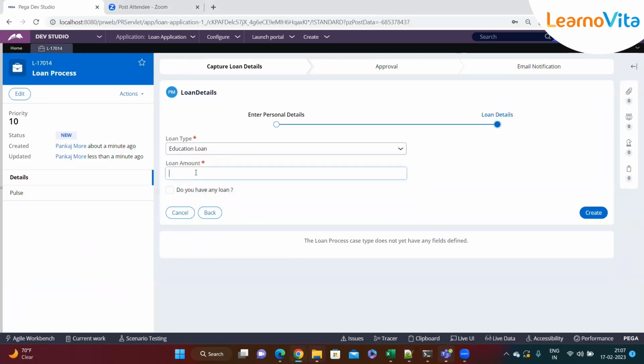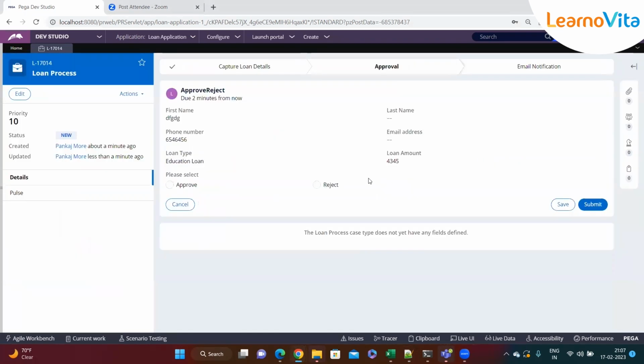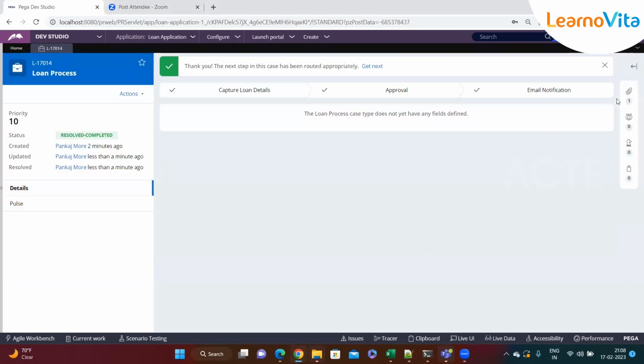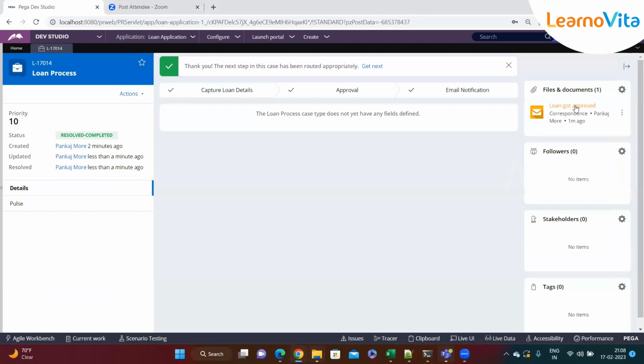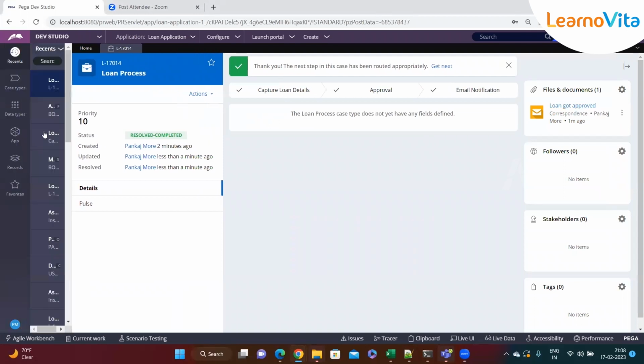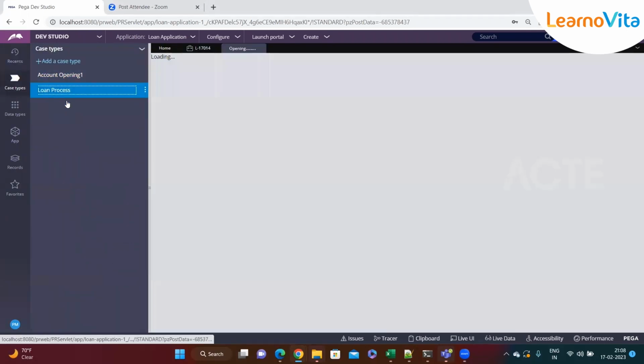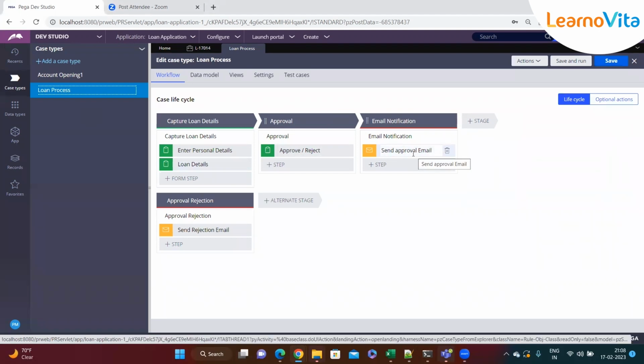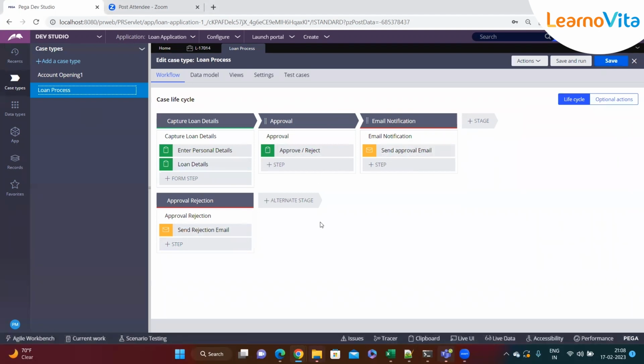Okay, so now let's say I'm applying for a loan, and if I continue, here it is. Now it's the approval rejection screen, right? For example, I have rejected it, for proper reasons, and I've written a reason. Then an email goes out saying the loan got approved, which is not correct as per the business. If the manager has approved it, then only should I send this approval email to the customer.